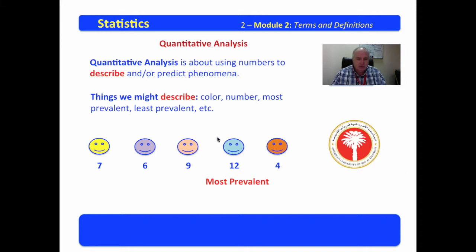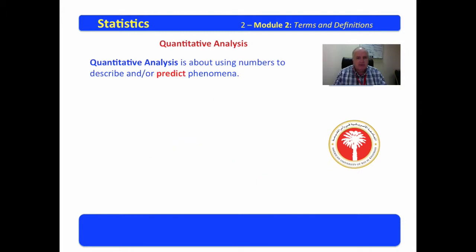The blue with 12 is the most prevalent. The dark orange with 4 is the least prevalent.